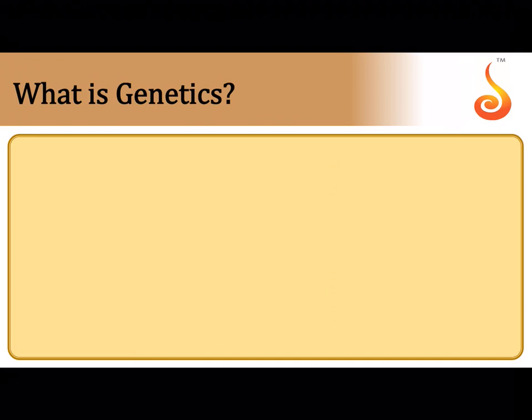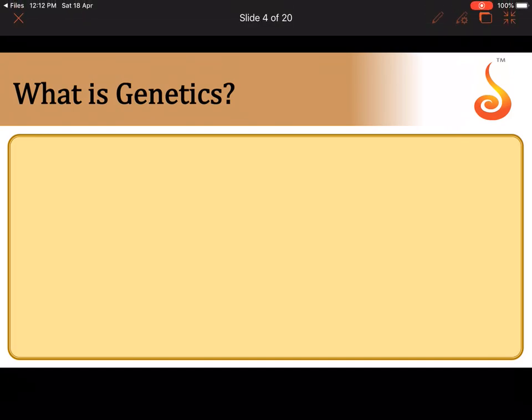So now let us begin the lecture by discussing what exactly genetics means. Okay, so genetics is a branch of biology. It is a branch of science that deals with two major things. One is inheritance, and the second thing that genetics deals with is variations. Okay, so genetics is a branch of biology which deals with two major things. It deals with the study of inheritance and variation.